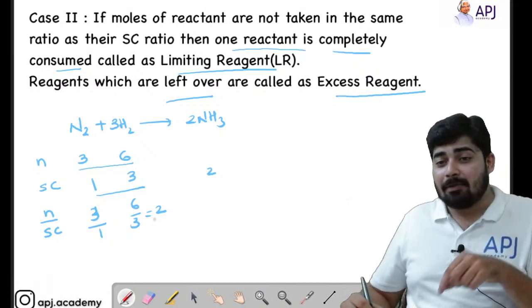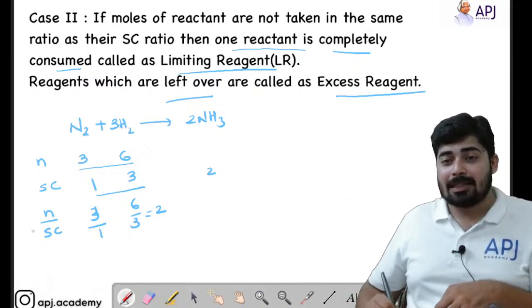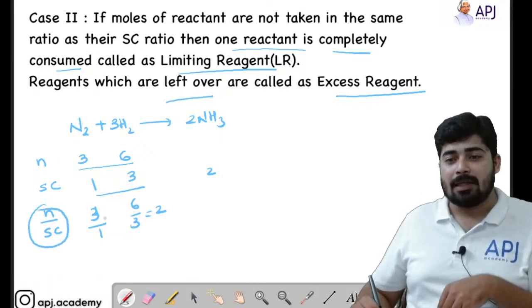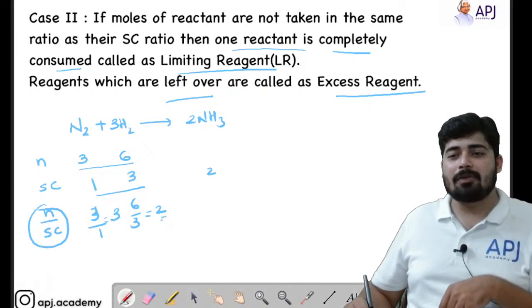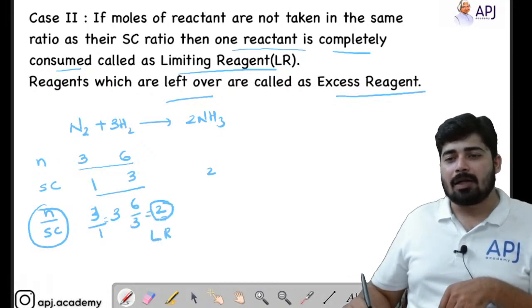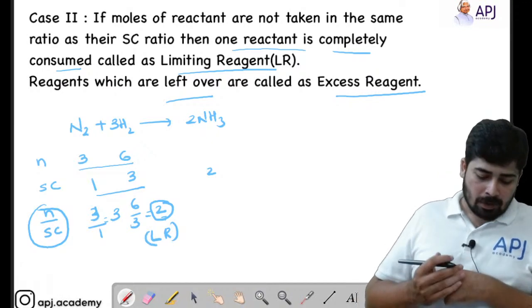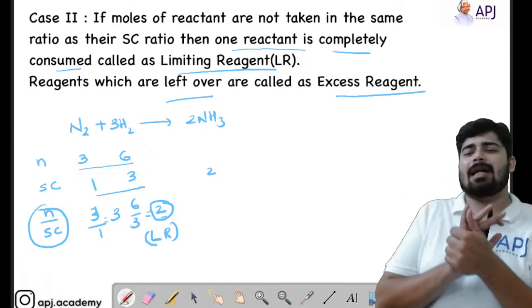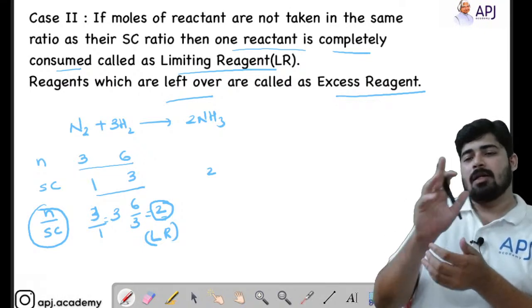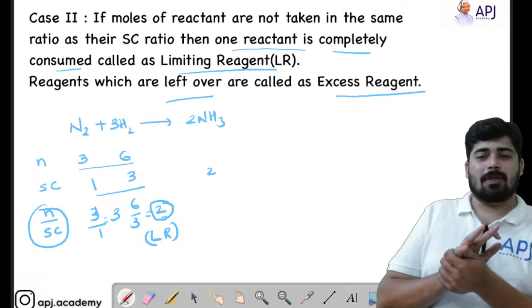Now to find out the limiting reagent, this is the easiest step. Just find out the value of n by SC. Here you got the value 3 for nitrogen, and here you got the value 2 for hydrogen. So whichever value is smaller, that reagent will be your limiting reagent. So by simply looking at that ratio, you can easily find out the limiting reagent present in the reactants.